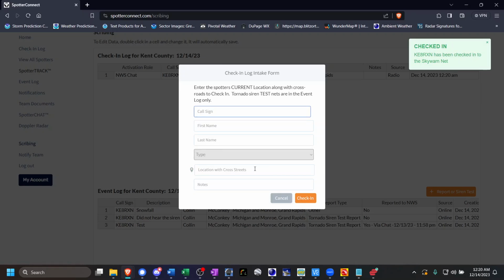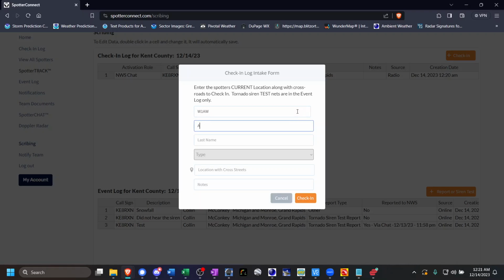And the beauty of this feature is that it will keep this intake form up until you hit cancel. So you do not, as a scribe, need to constantly hit new check-in every time. You can just keep entering data as much as you need to.